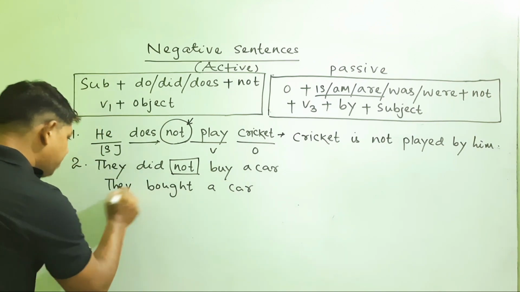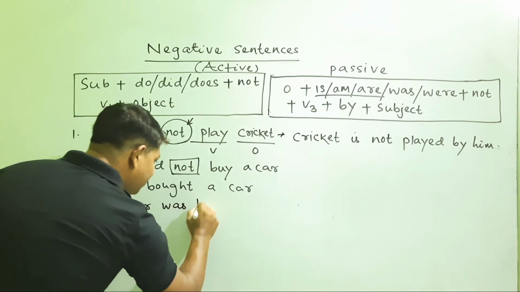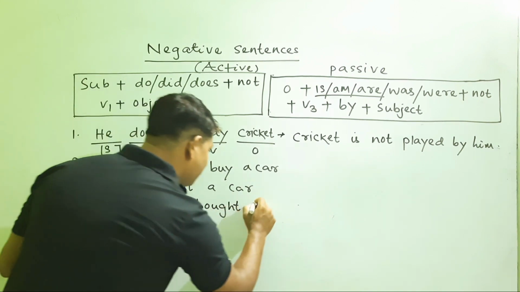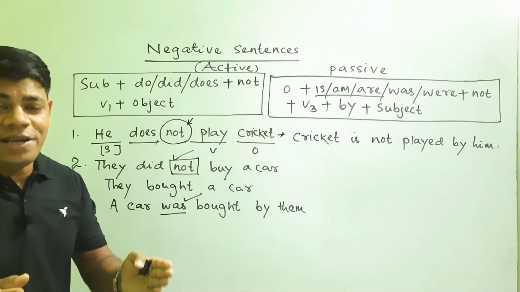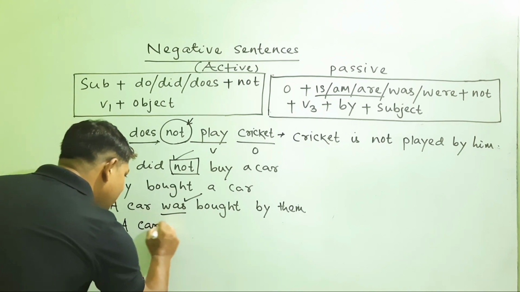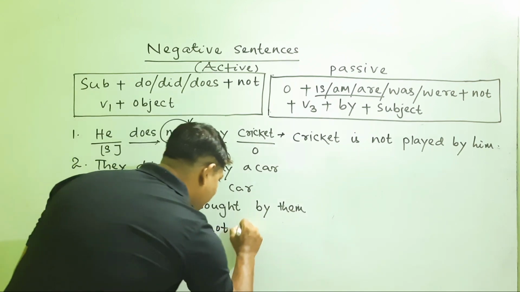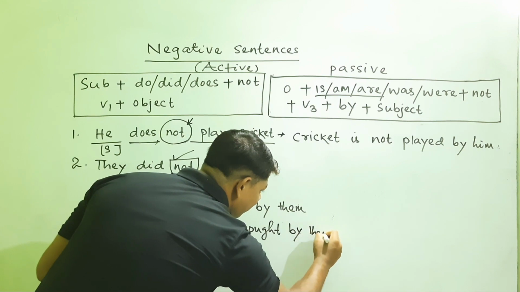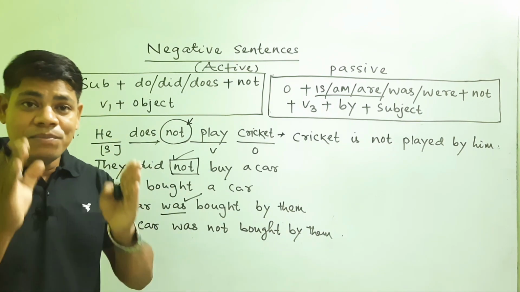So what will be the passive form? A car was bought by them. Normally you add "not" to the be verb, that is, a car was not, or wasn't. A car was not bought by them. This is another trick by which you can convert a negative sentence into a passive sentence.